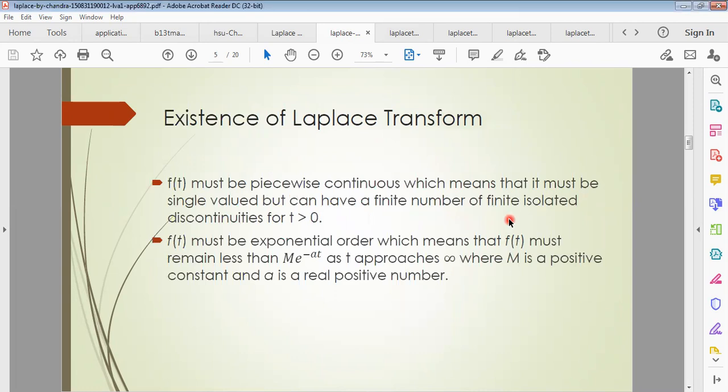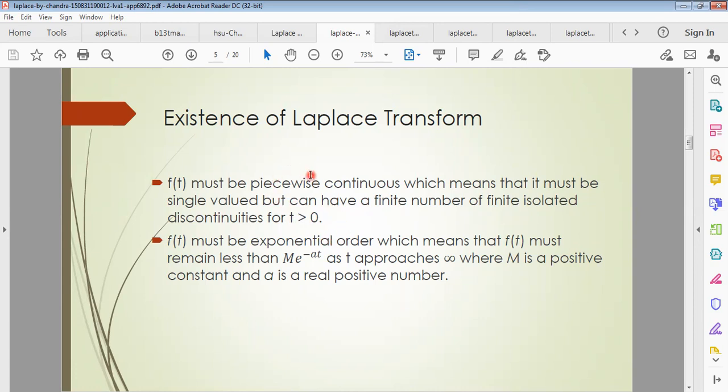Now, the existence of Laplace transformation. There is a limitation for Laplace transformation. Suppose f of t must be a piecewise continuous function, which means that it must be single valued but can have a finite number of finite isolated discontinuities for t greater than 0.